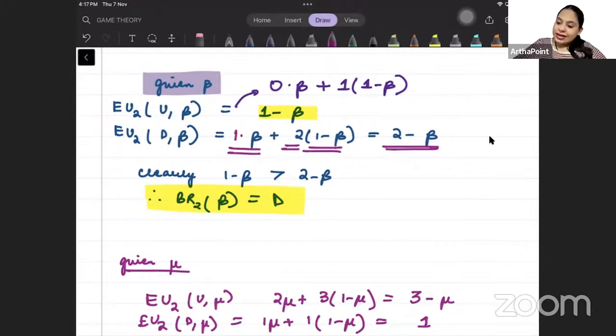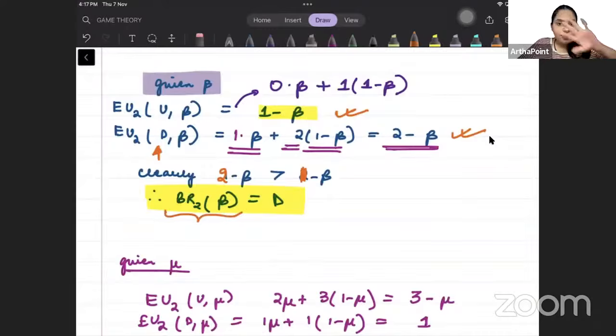Clearly 2 minus beta is greater than 1 minus beta. This is more than this. It means that the best response of player 2 at the beta node, the beta side, should be D.